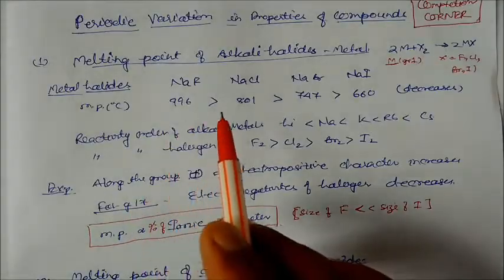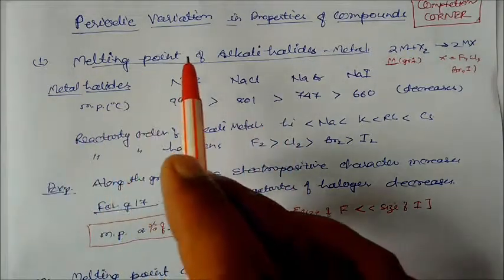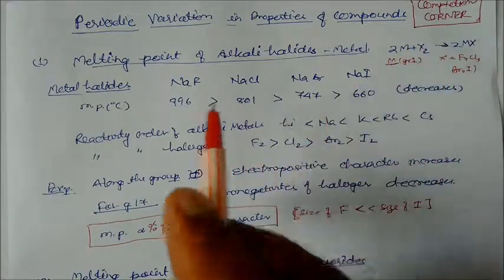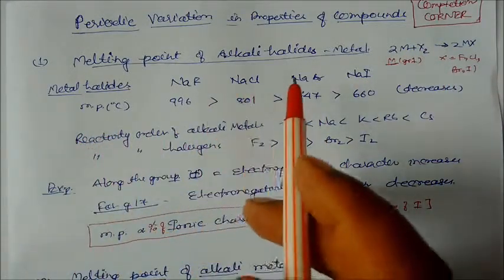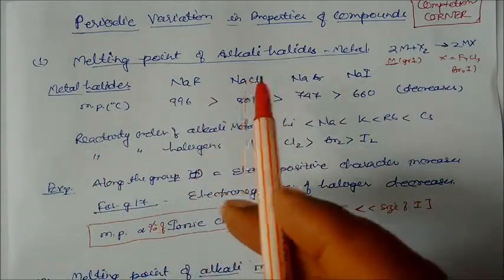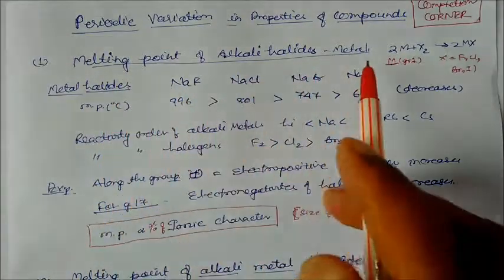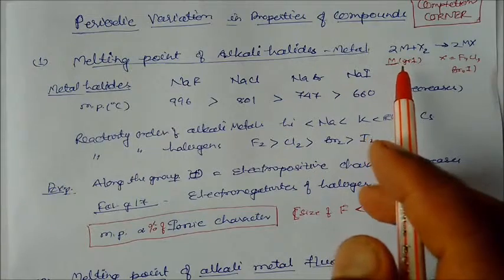Welcome to today's lecture. In today's lecture, we will see the periodic variation in properties of compounds. Under this competition corner, we will see some of the important properties of the metal halides. One property is the melting point of the alkali metal halides, where the metal is a group 1 element.